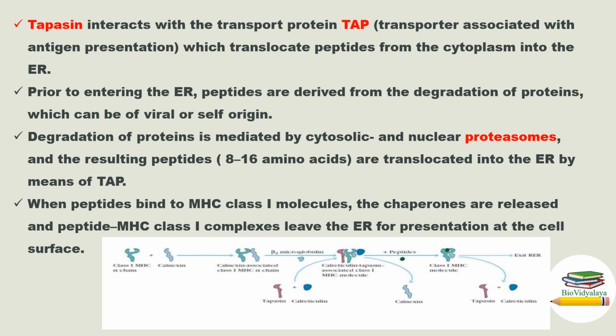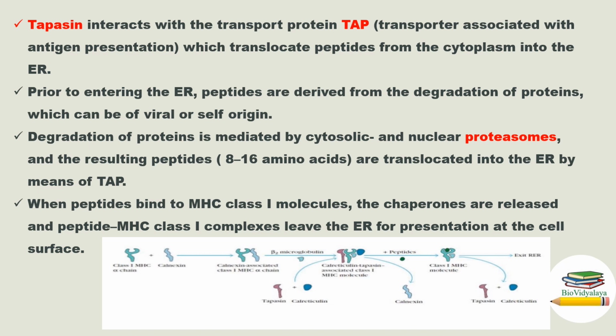When peptides bind to the class 1 MHC molecule, the chaperones tapasin and calreticulin are released, and the peptide MHC class 1 complex leaves the endoplasmic reticulum for presentation at the cell surface. Here you can see the class 1 MHC alpha chain bound with calnexin when beta-2 microglobulin is not there.